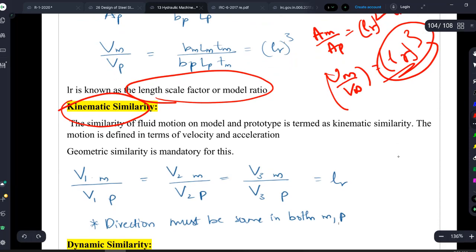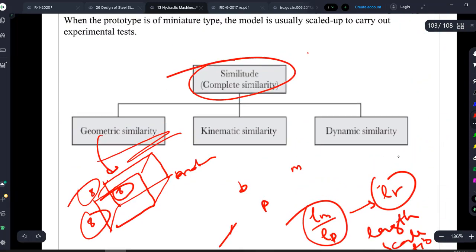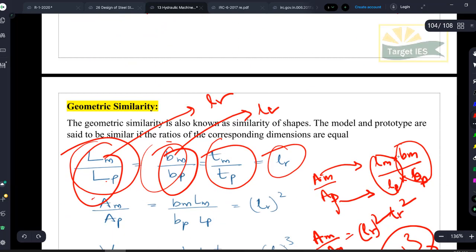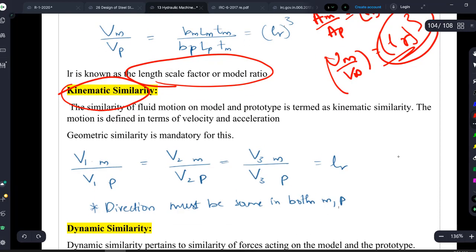If you are taking some point on your model and prototype, for example, this is a point on your prototype, and similarly I am taking the exact corresponding point on the model. So in your model and prototype you are selecting some points, and on those points you will see what is the velocity of flow. Your velocity of flow should be in a fixed proportion, again similar to geometrical similarity.